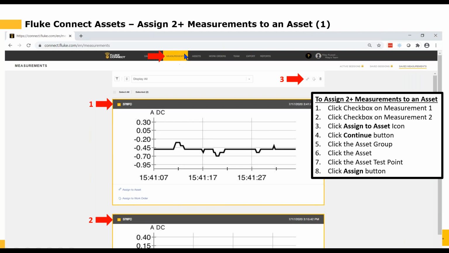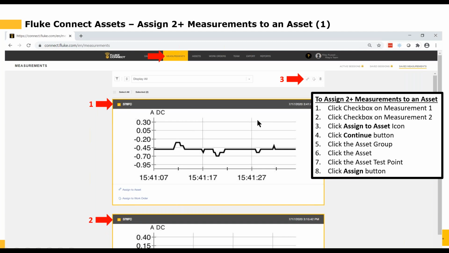Again, because we're working with measurements, we start with the Measurements tab. Then the next thing we want to do is select all of the measurements that we want to assign to that asset. So we select this measurement by clicking on the little checkbox next to the number 1. We select the second measurement reading next to the number 2.